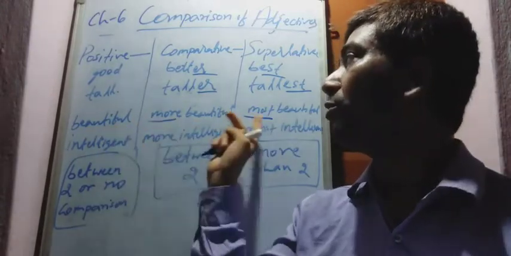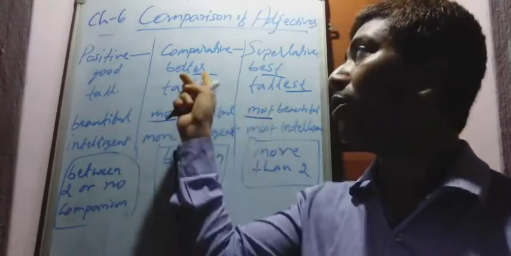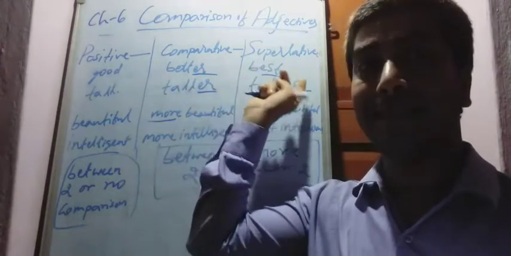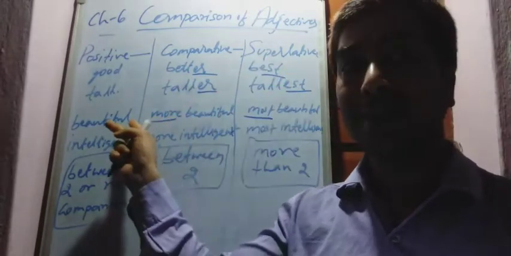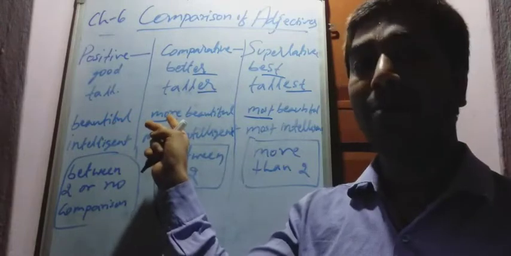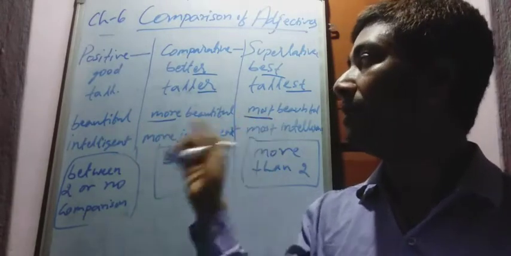Beautiful, more beautiful, most beautiful. In smaller words we add er, est, and in bigger words we add more in comparative and most in superlative.